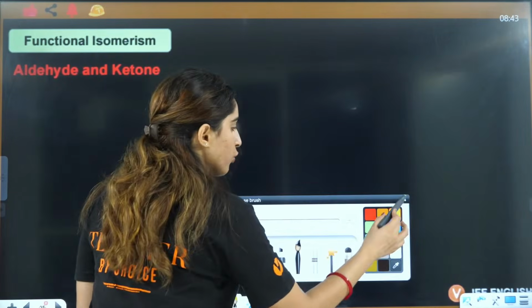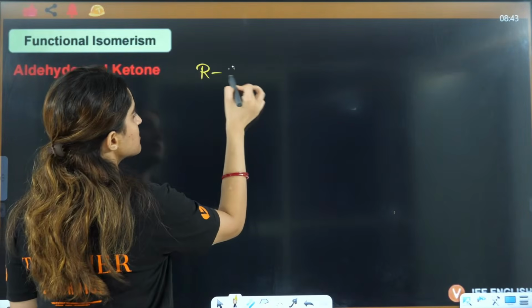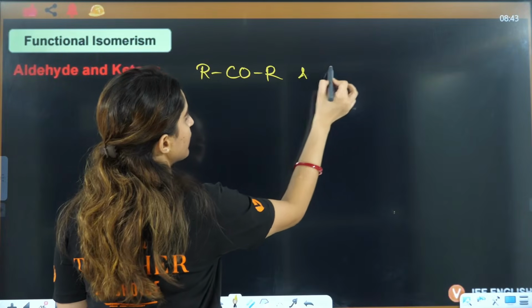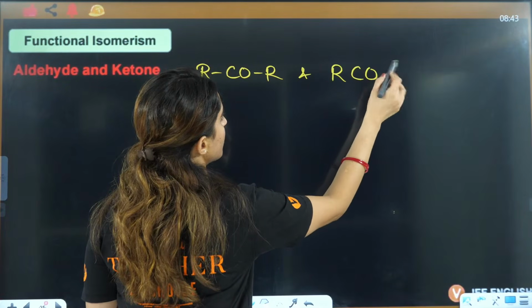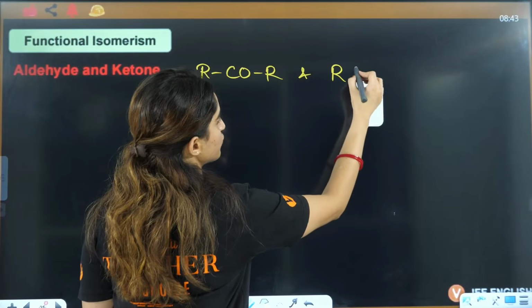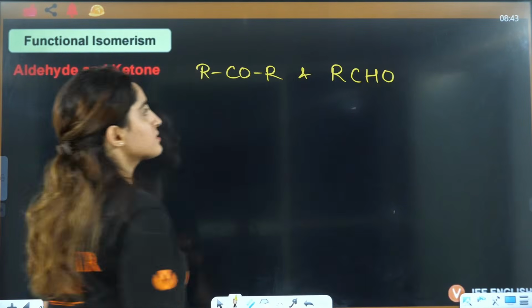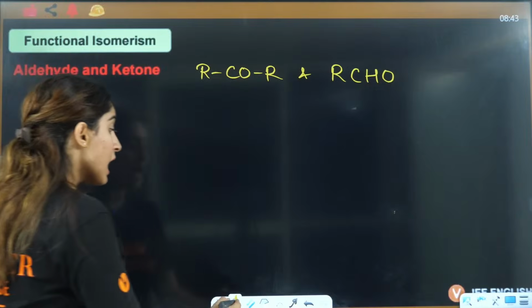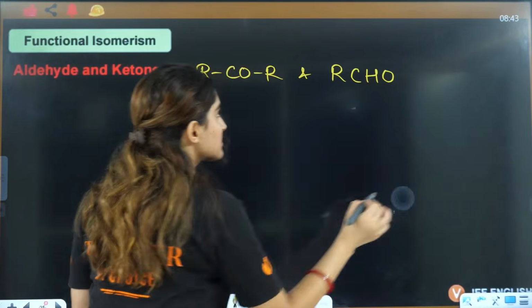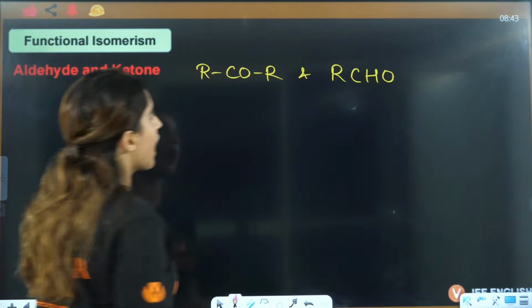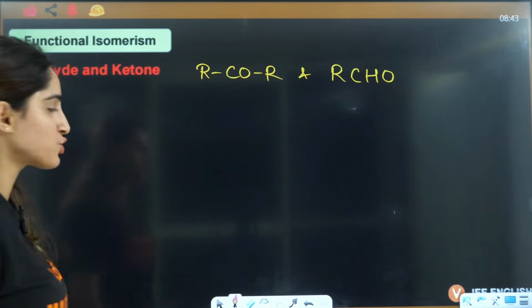Next is ketone. If you see RCOR and you have RCHO, right? Now see this thing. This is RCOR and this is RCHO.